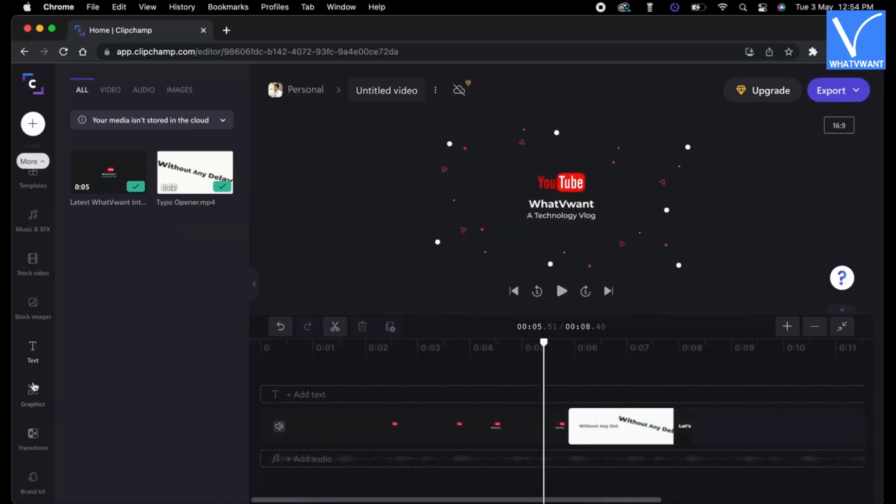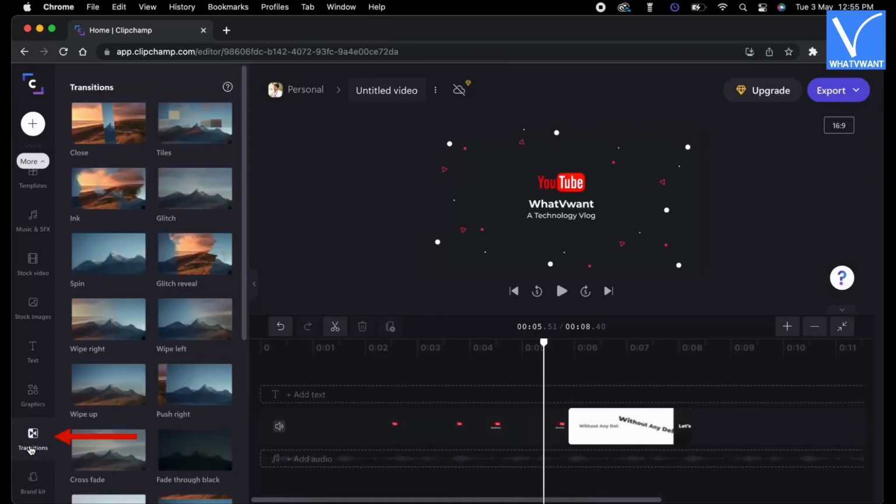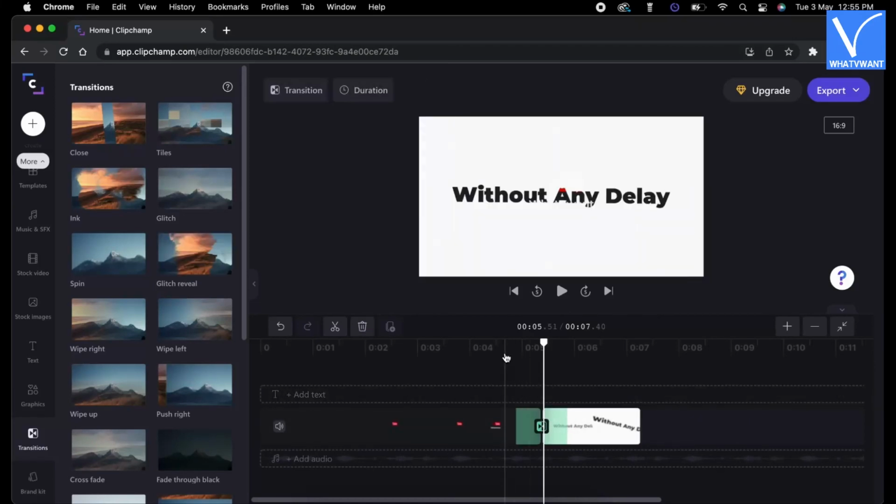Now scroll down the menu available in the left side. There you will find the transition option. Click on it to find all the available transitions. Drag and drop the selected transition to the clips.